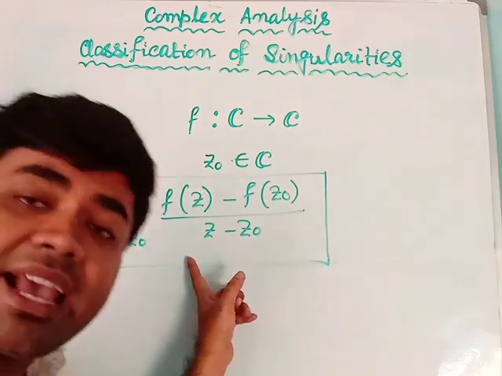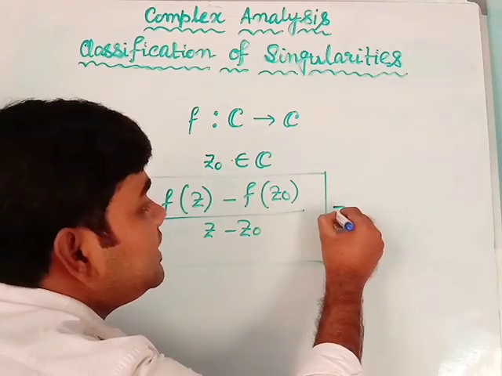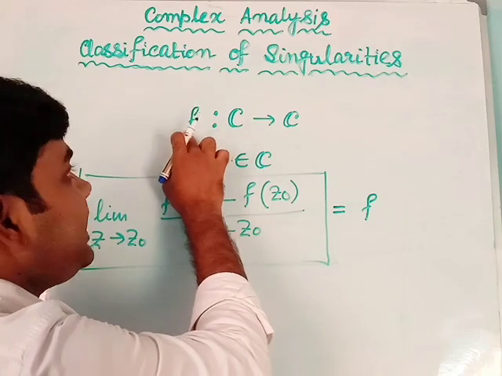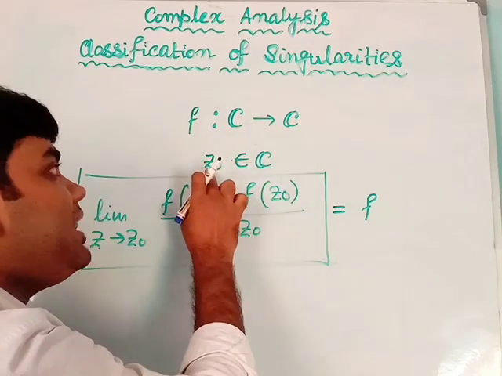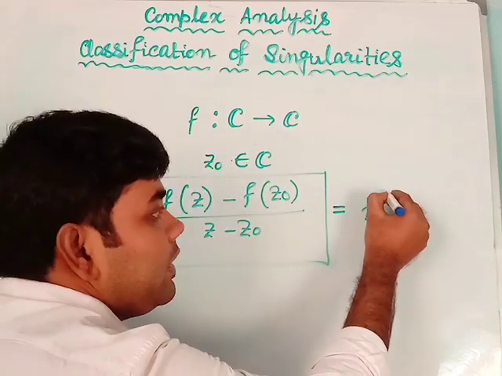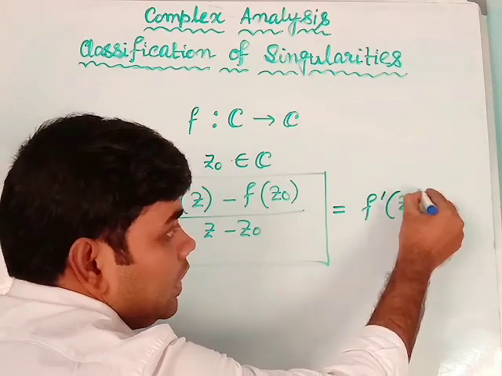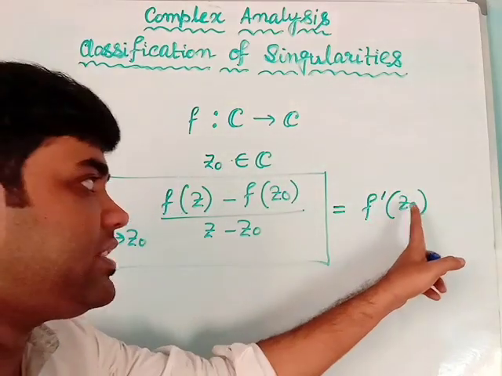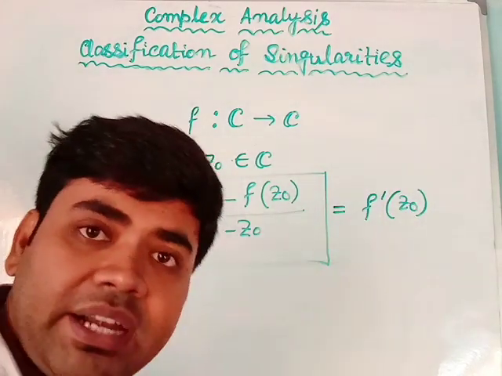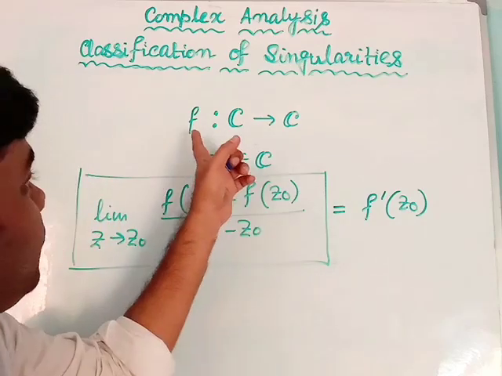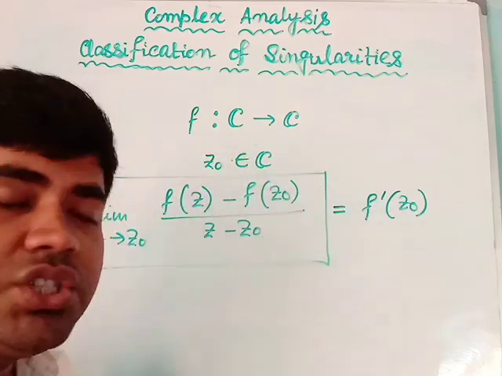If this limit exists, then I will say that the function f is differentiable at the point z0, and this limit, denoted by f dash z0, is the derivative value of the function f at the point z0.